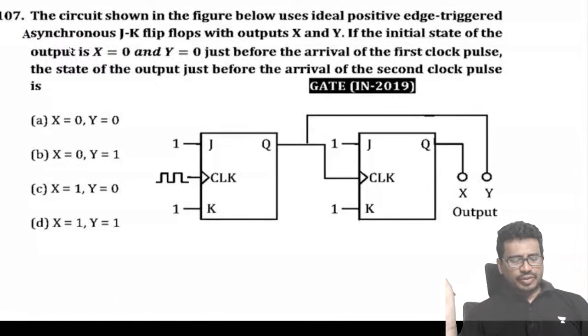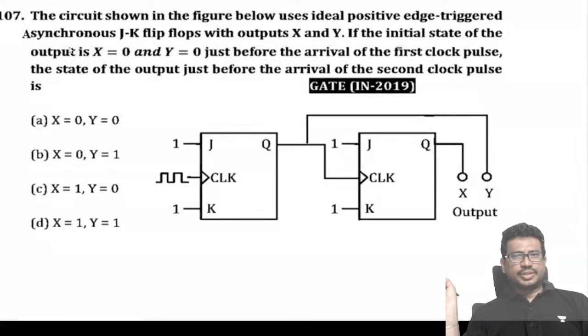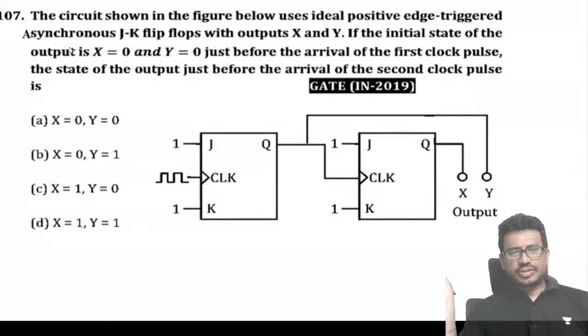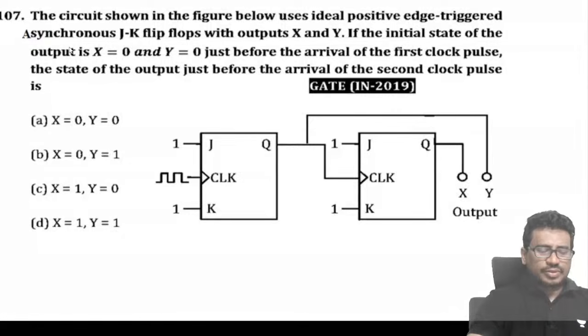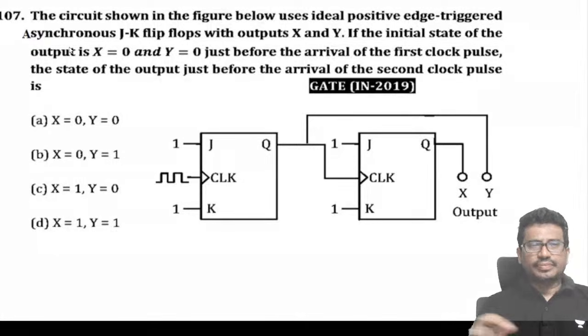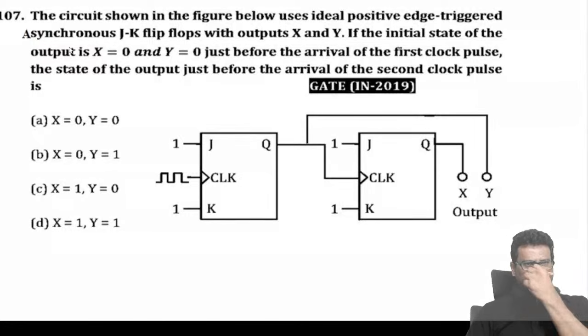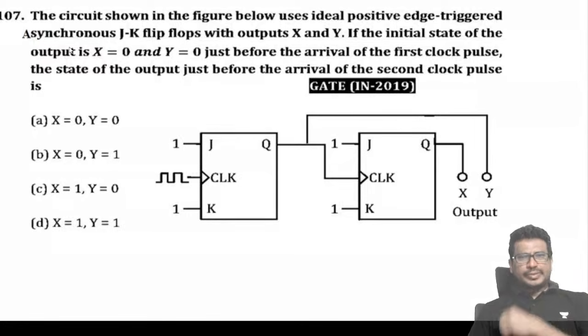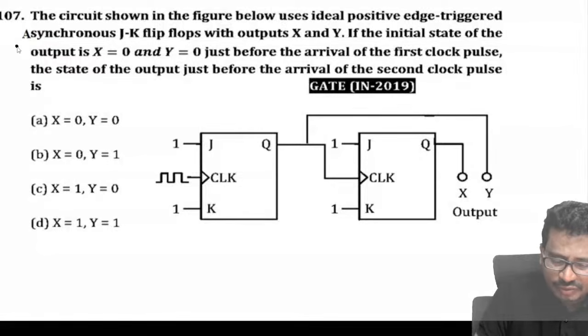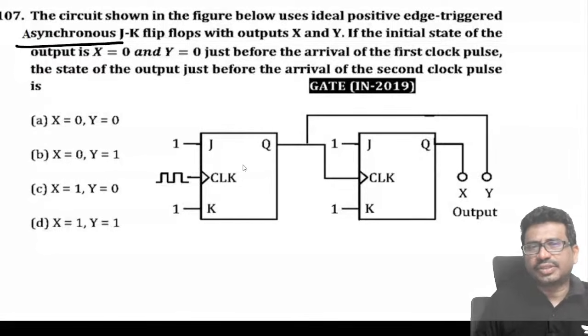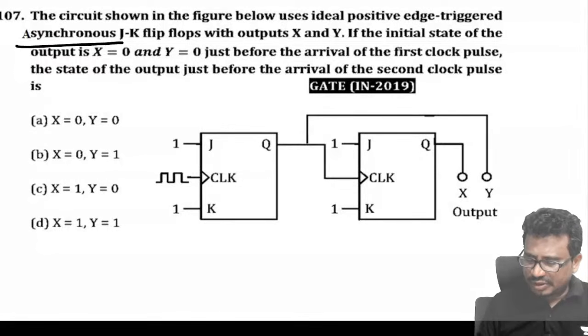So what type of counter is it? Synchronous or asynchronous counter? You tell me first of all. Asynchronous counter, he already mentioned. So from the diagram also we can identify an asynchronous counter.